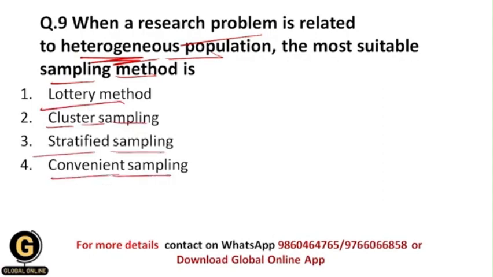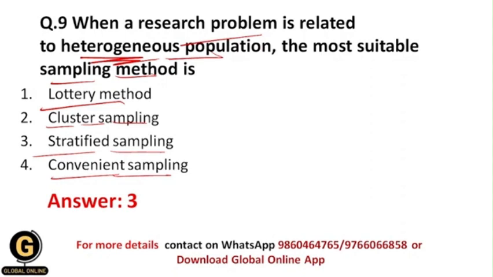Now all of you understood that in such a situation you need to follow the stratified sampling technique, because a heterogeneous population includes people who have different characteristics, and that's why we need to make subgroups of this heterogeneous population and select the samples randomly from each subgroup, all of you getting, okay. And that's why whenever there is a heterogeneous population, the stratified sampling technique will be more feasible, okay.